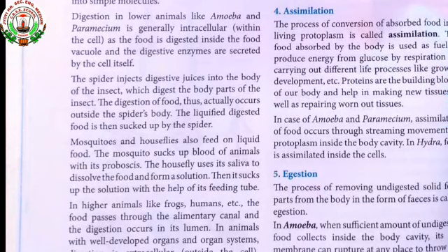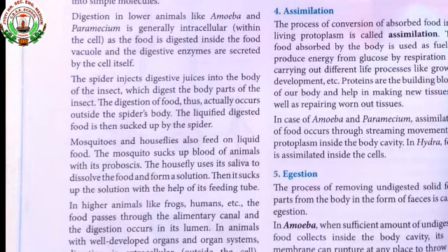So the spider secretes digestive juices into the body of the insect, which converts it into a soluble form. That liquefied digested food is then sucked up by the spider. So in this way the spider does the digestion.